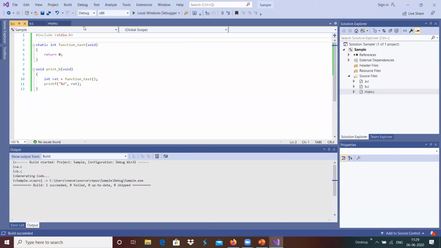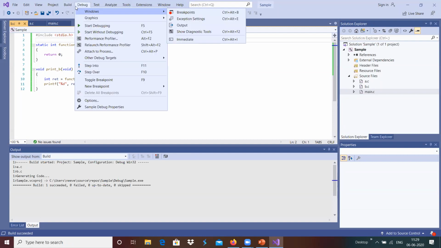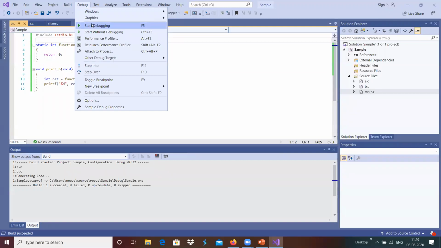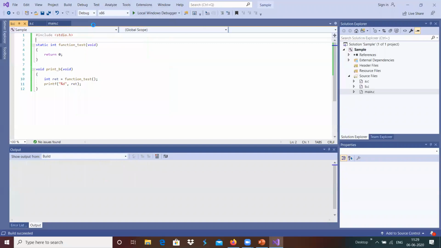It got built. Maybe we can run this. I'm going to run it, for debugging.